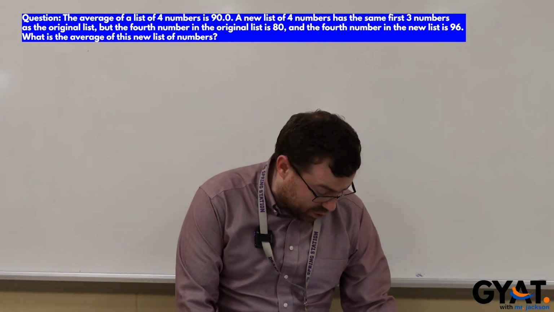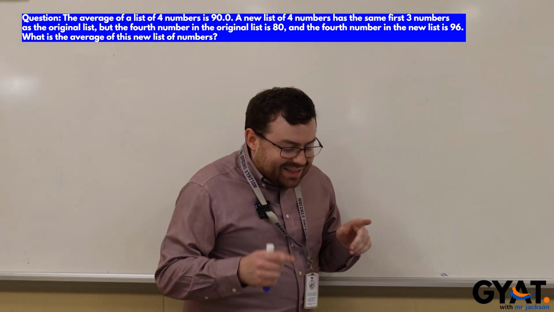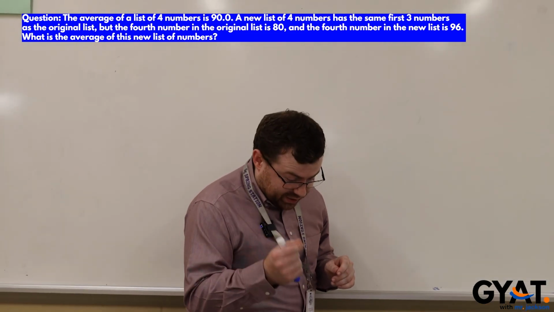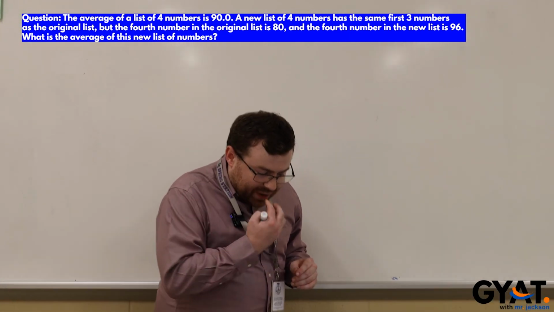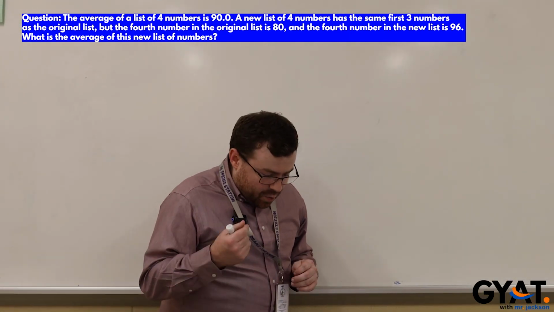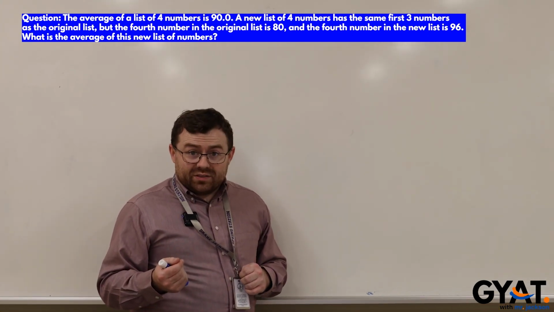All right, for that other review question, it was a whopper, right? So the question went a little something like this. The question said, the average of a list of 4 numbers is 90. A new list of 4 numbers has the same first 3 numbers as the original list, but the 4th number in the original list is 80, and the 4th number in the new list is 96. What is the average of this new list of numbers? That's a heck of a question, right?